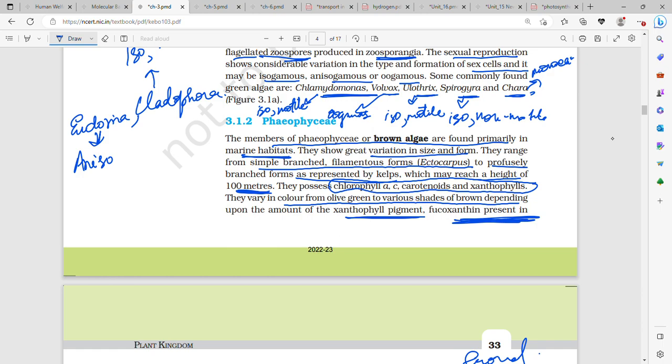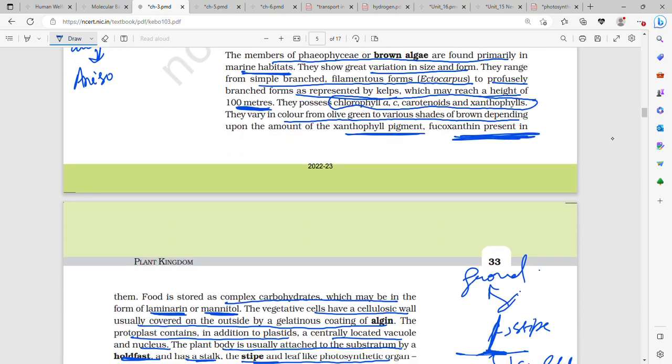Phaeophyceae, or brown algae, are primarily found in marine habitats. They show a great variation in size and form. They can be simple or branched, or filamentous. A filamentous example is Ectocarpus, or they can be very profusely branched, an example is kelp, which can range to a height of 100 meters. Then they possess chlorophyll a, chlorophyll c, xanthophylls, and carotenoids. They range from olive green in color to various shades of brown, and the brown color comes because of the xanthophyll pigment called fucoxanthin.